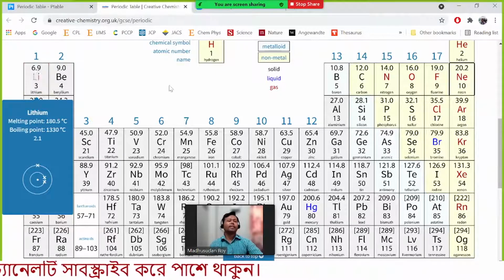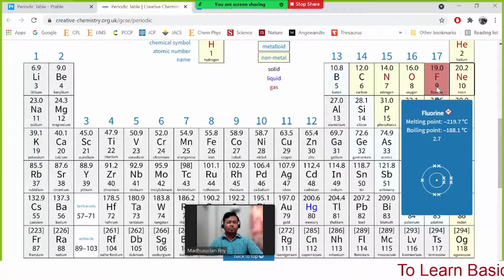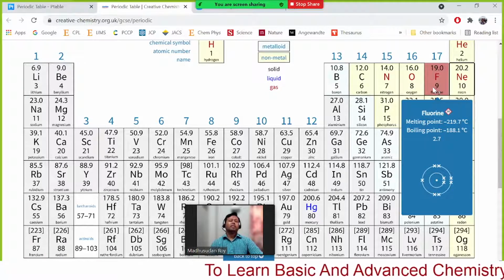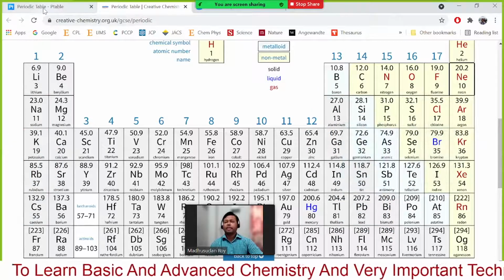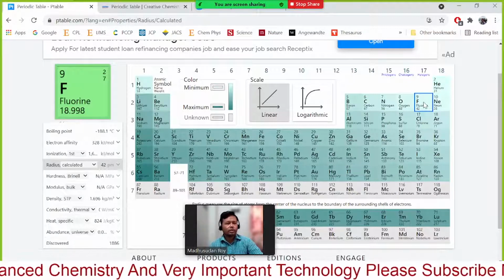Electron affinity is the energy change when one electron is added to an atom in gaseous state. So as much energy is released or gained, that is known as the electron affinity. Here you can see the electron affinity for these elements. What is the electron affinity for this one? Fluorine.